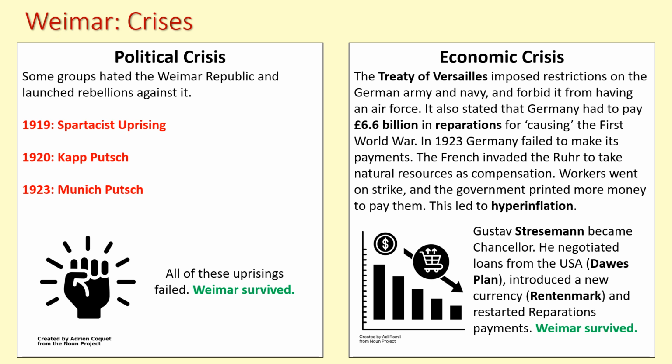So you've got the political crises that take place of the Spartacist uprising, the Kapp Putsch and the Munich Putsch, and Weimar survives them all. And you have the economic crisis, which arguably is far more severe to them. It's more of a threat to Weimar in its very early years than the political crises, but it survives that as well. So these two major crises that it faces, it survives both of them, which arguably shows the strength of the Weimar Republic.